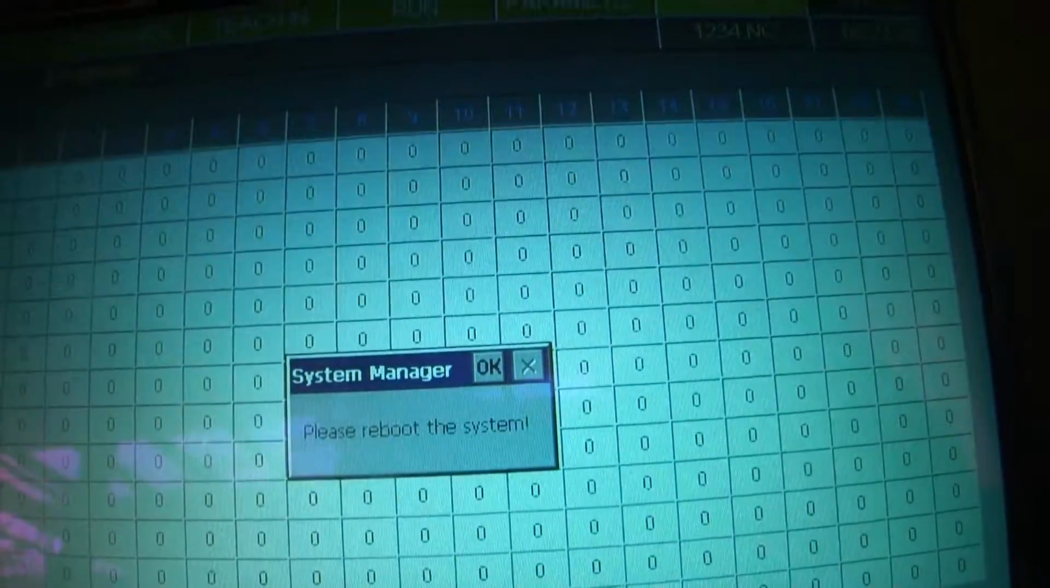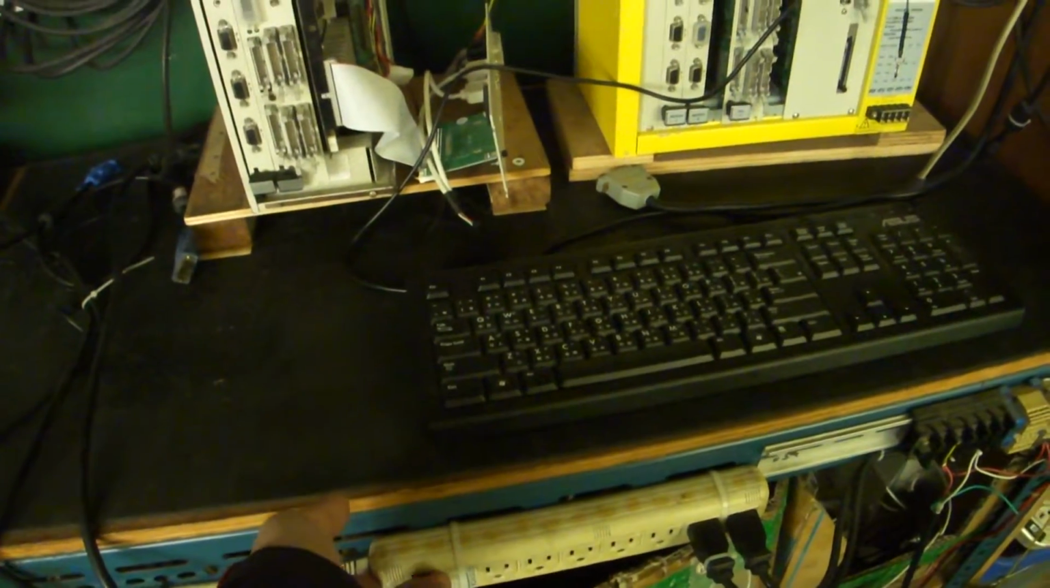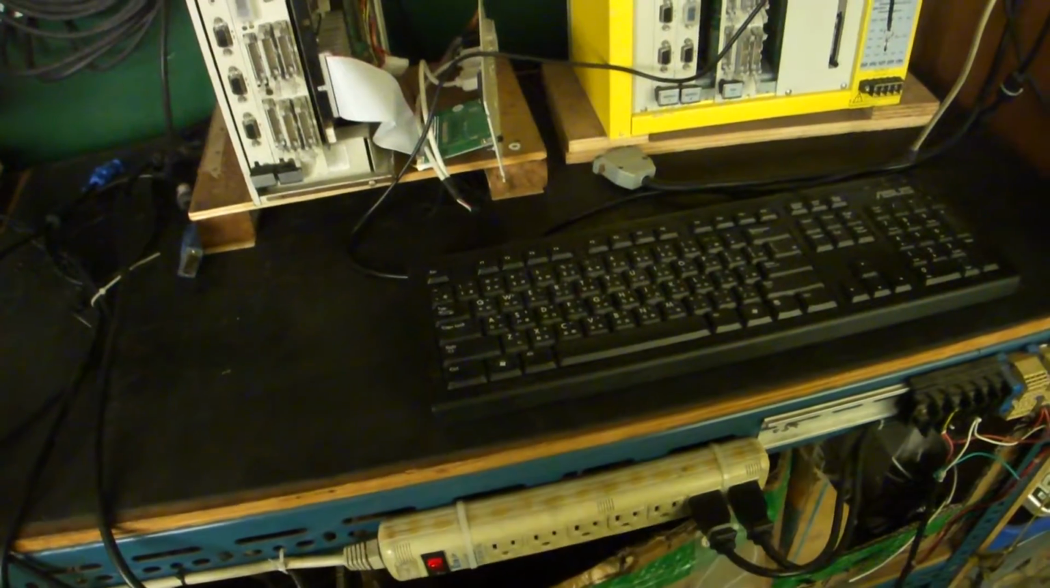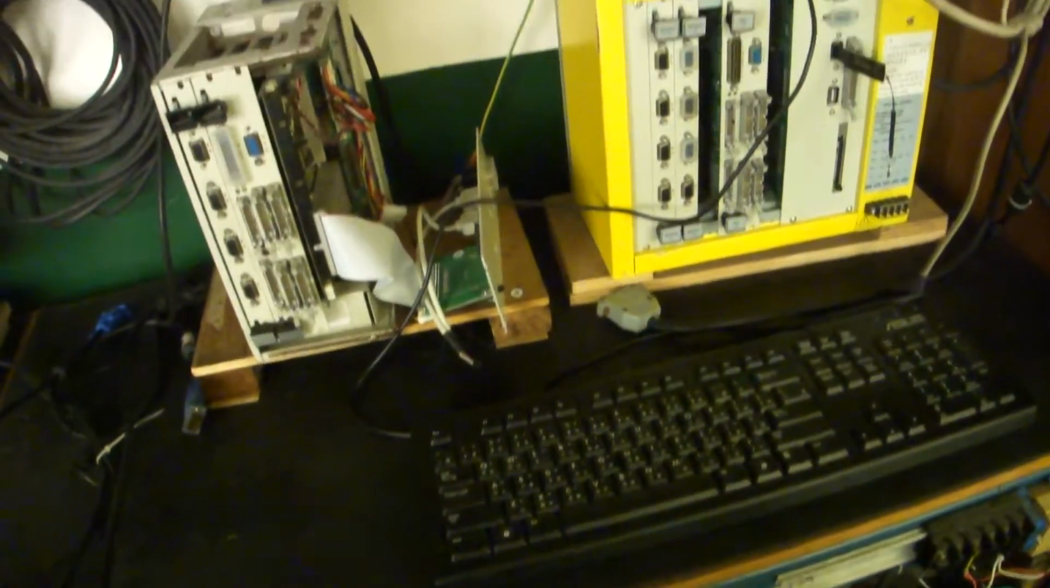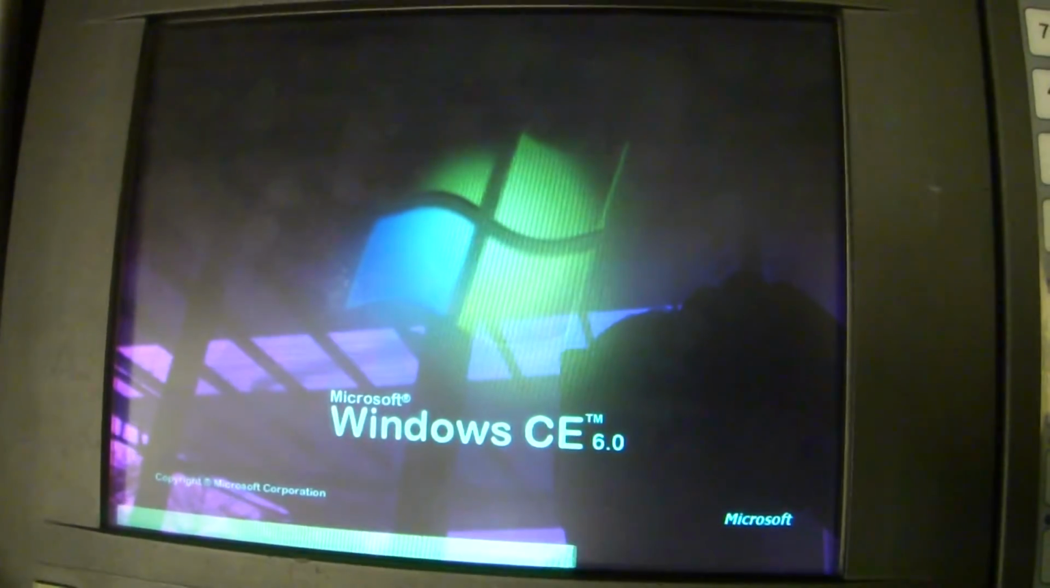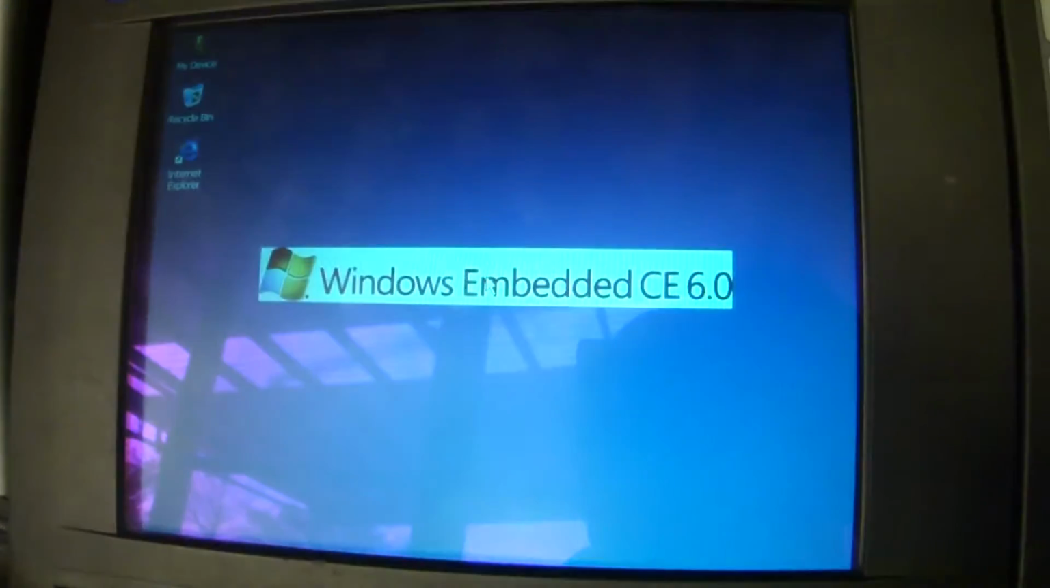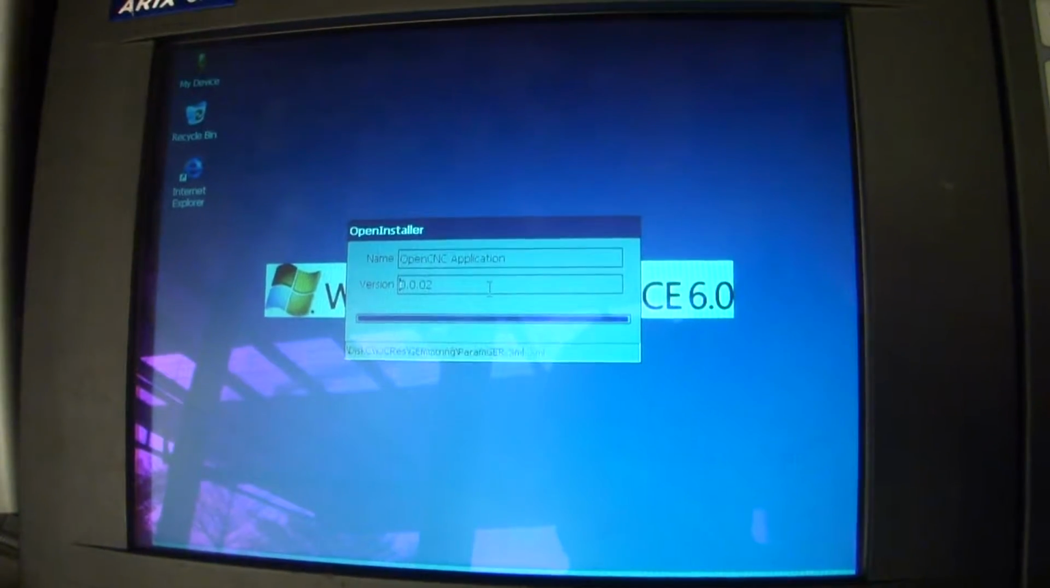I choose yes. Just enter again. Now I'm going to restart it. You can see it's running the install.